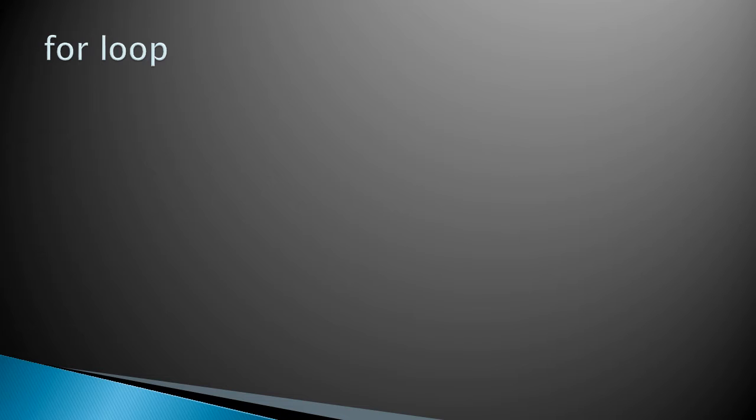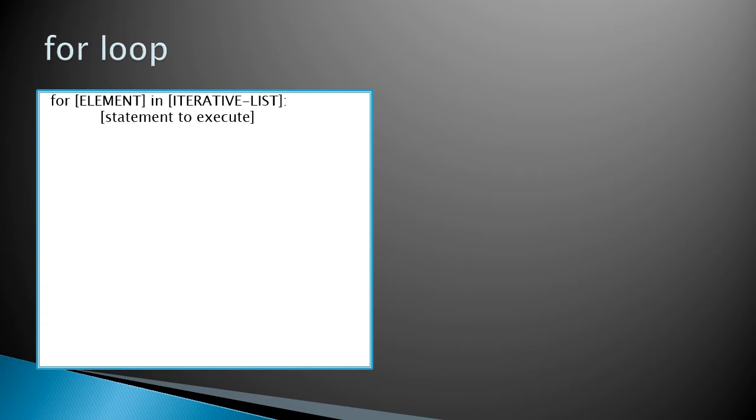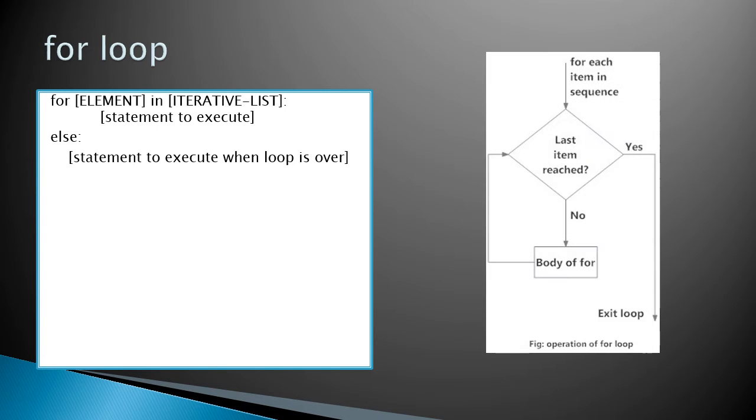Next, the for loop. It is another entry control loop. The general form is: for element in iterative list, and then the body of the for loop. After retrieving all the elements from the list, it goes to the else part.